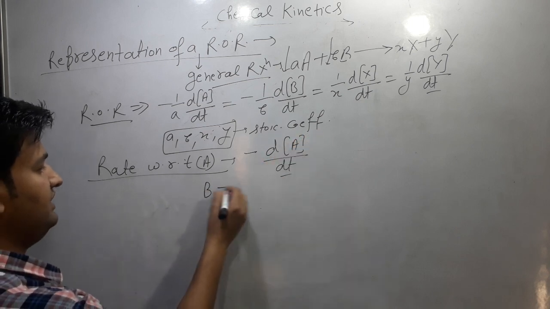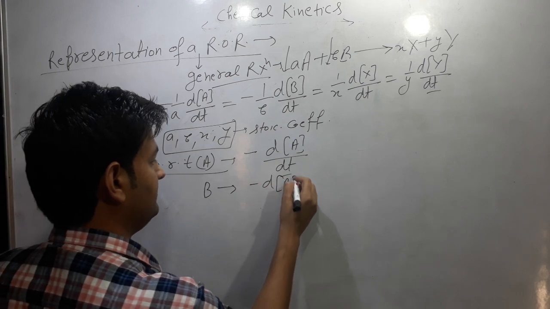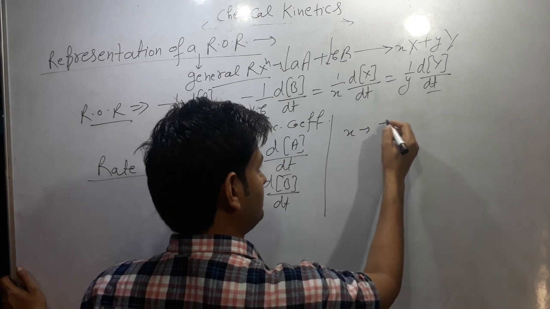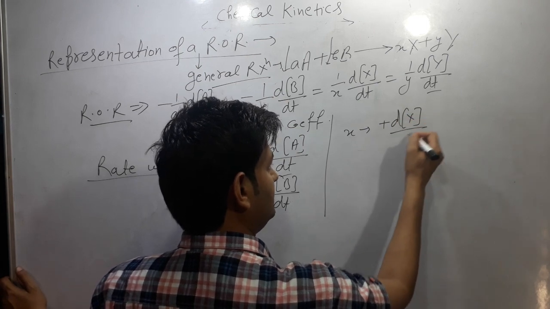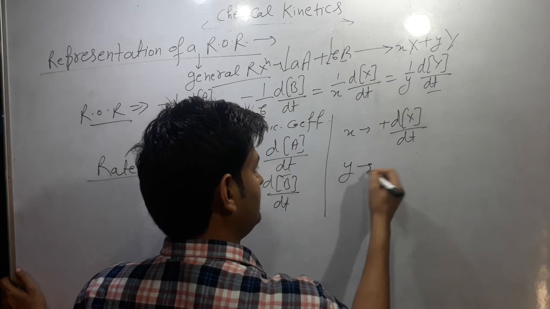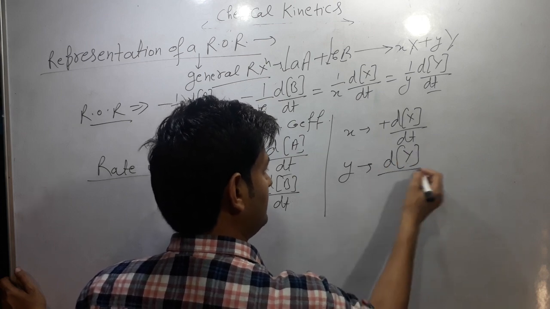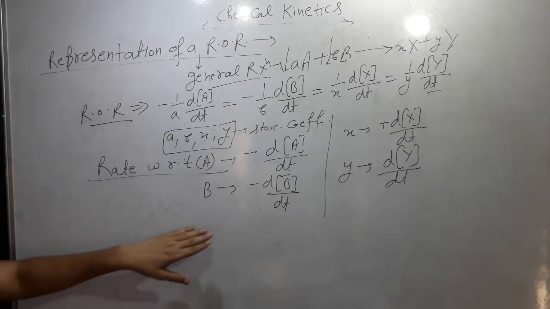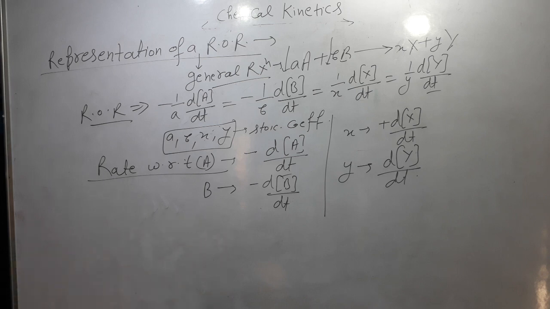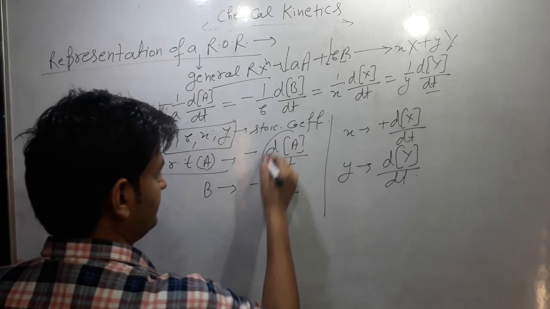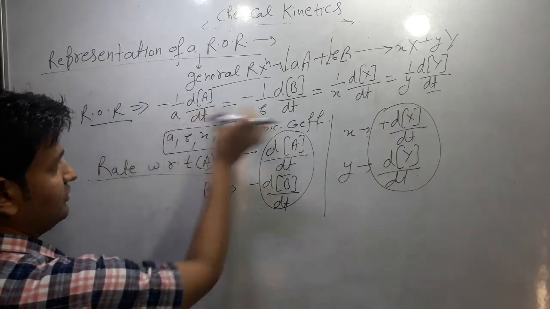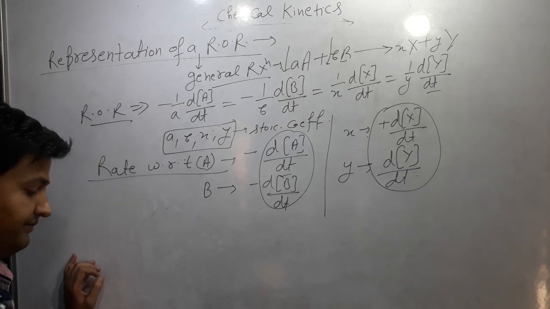Rate with respect to B will be minus dB by dt, with respect to X it comes out to be plus dX by dt, and with respect to Y it comes out to be dY by dt. These rates are divided by their respective stoichiometric coefficients so that the rate of reaction becomes equal.